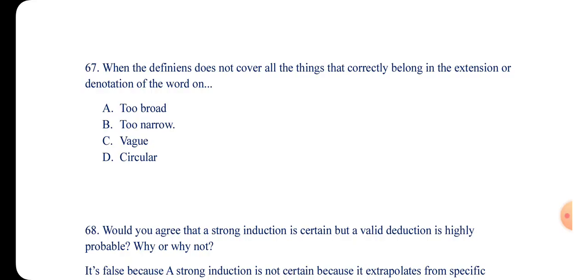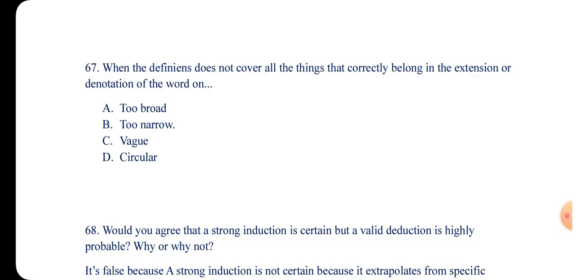Number 67. When the definition does not cover all the things that correctly belong in the extension or denotation of the word, we say that it is what? A, too broad. B, too narrow. C, vague. And then D, circular. So the answer is what? Too narrow.